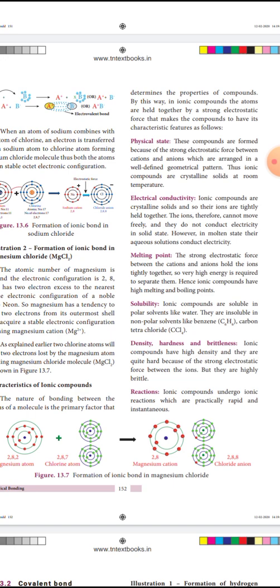The ions cannot move freely, so they do not conduct electricity in the solid state.